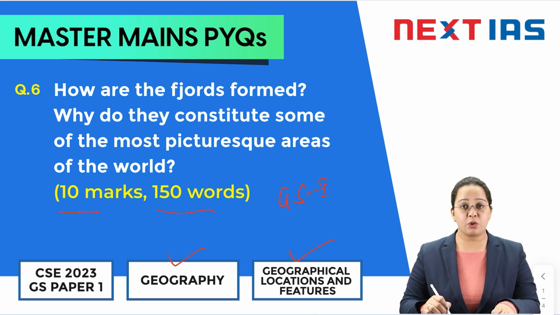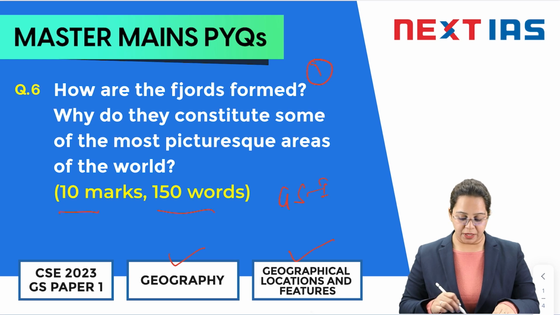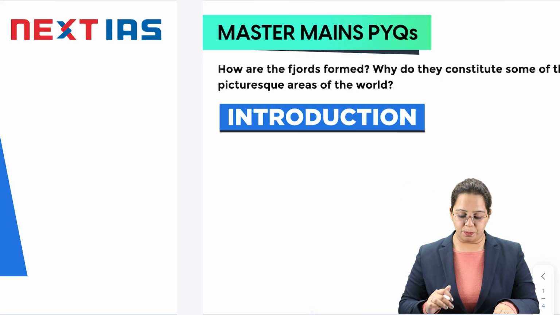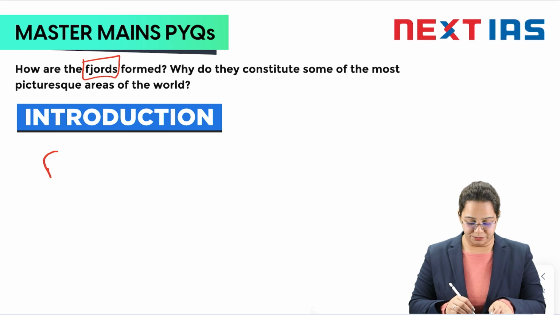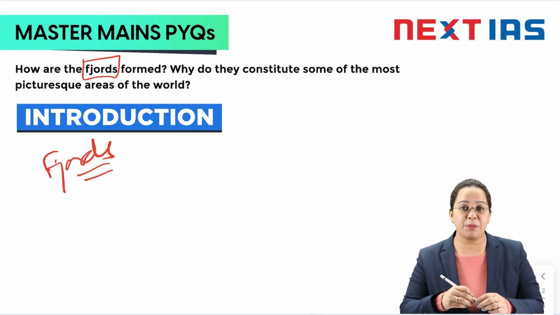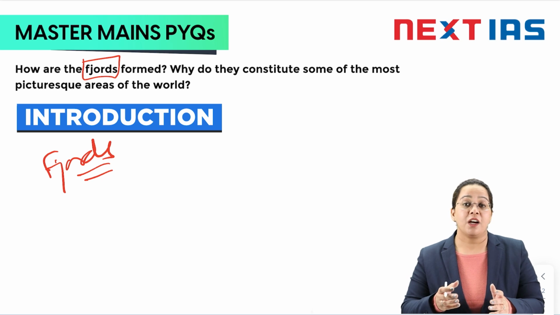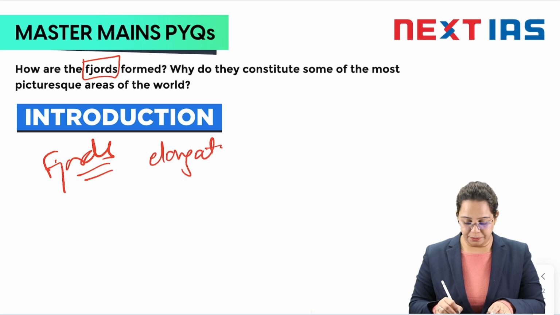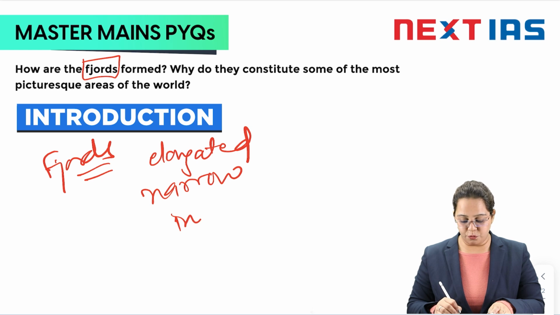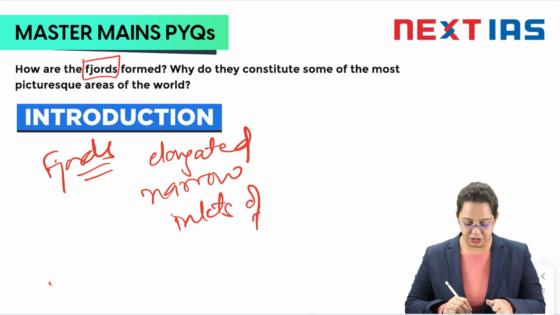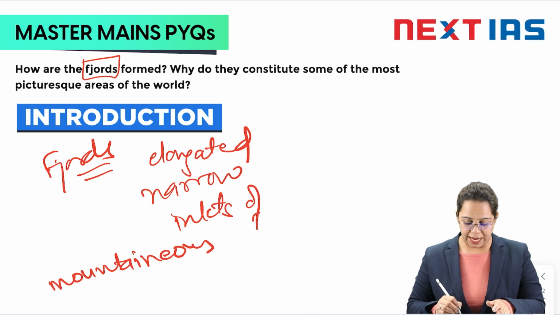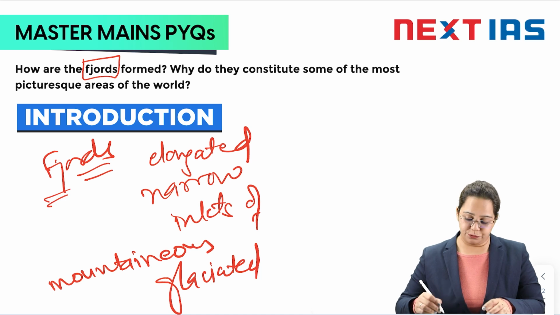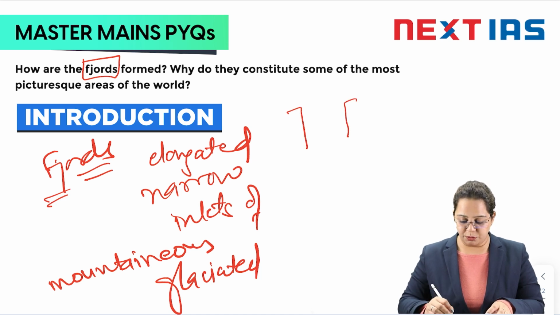Alright, so here the question has two parts. How are the fjords formed and why do they constitute some of the most picturesque areas of the world? Now, in the intro part, we will start with the definition of fjords. If you have seen the pictures of fjords on the internet or you have personally witnessed a fjord, then you know that these are the elongated narrow inlets of sea water in the regions which are mountainous and glaciated. So these areas are called fjords, and here in the fjords U-shaped valleys are formed.